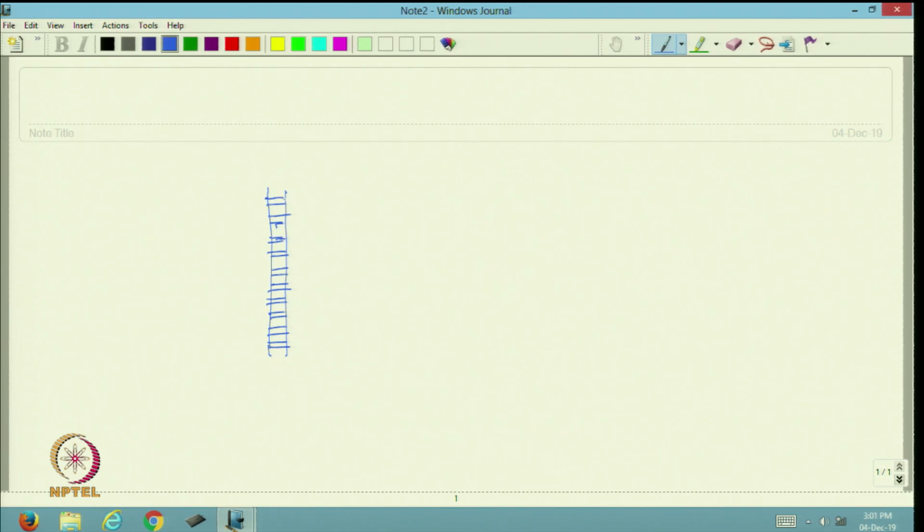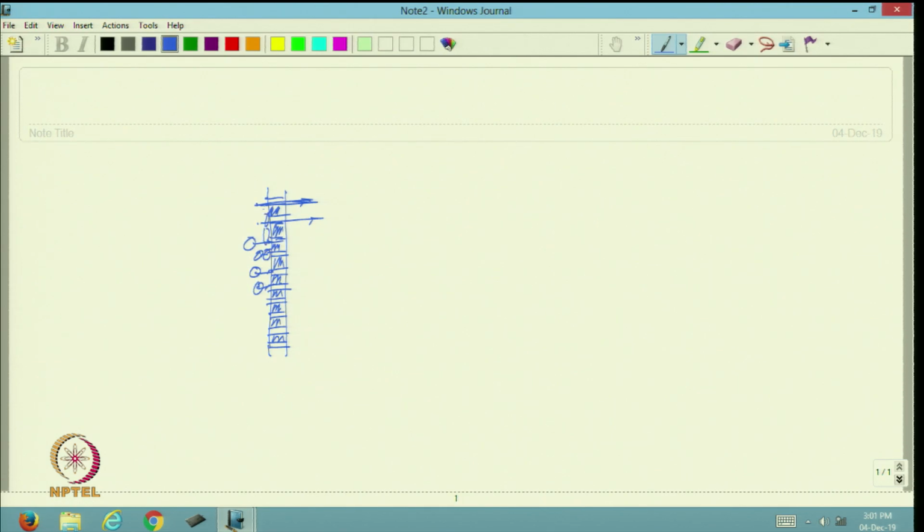These are the pores and this is the solid portion, okay. Defined pores are there. Now, any particle which is smaller than the pore size will easily pass through the pore, but if the particle is larger in size, then it will immediately block the pores.